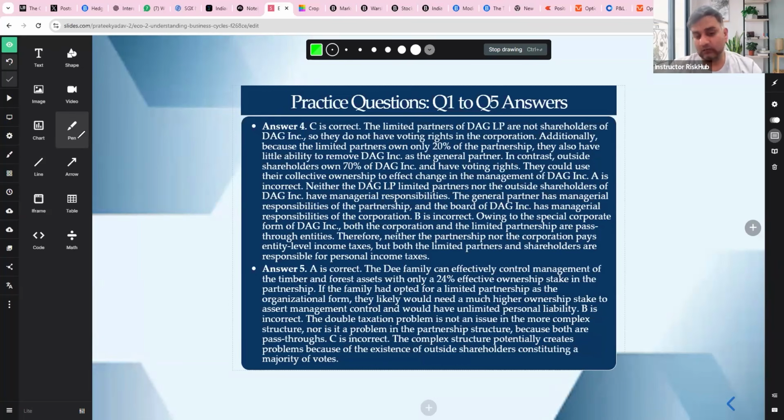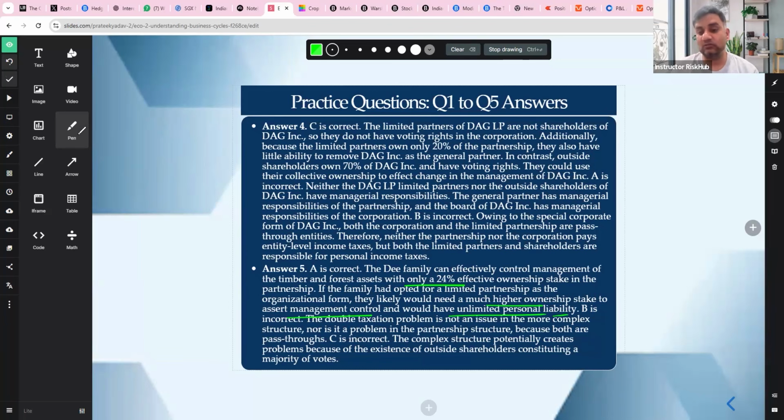The D family can effectively control management of the timber and forest asset with only 24% because they can control the management, right? If the family had opted for a limited partnership as the organized form, they would likely need a much higher ownership stake to assert management control and would have unlimited personal liability. B is incorrect.